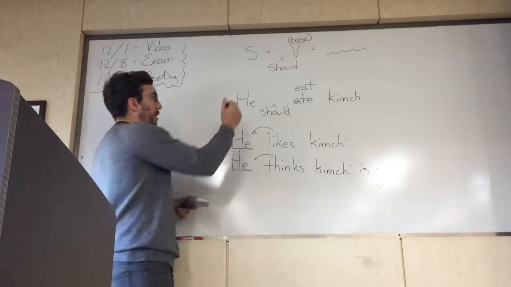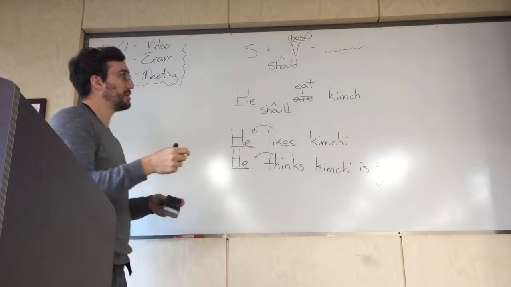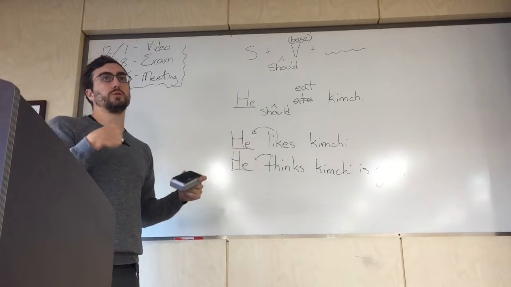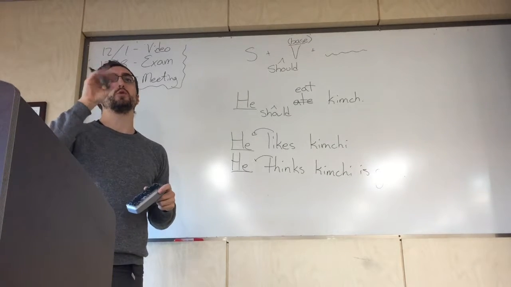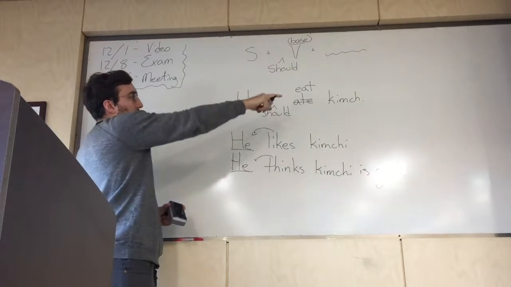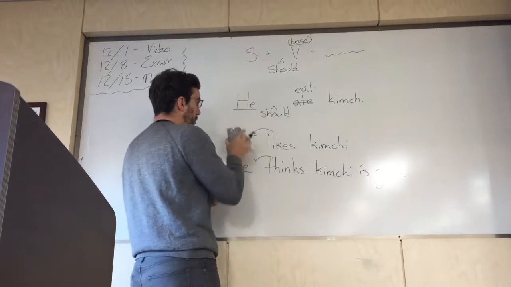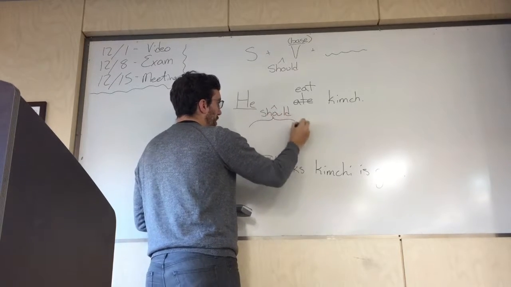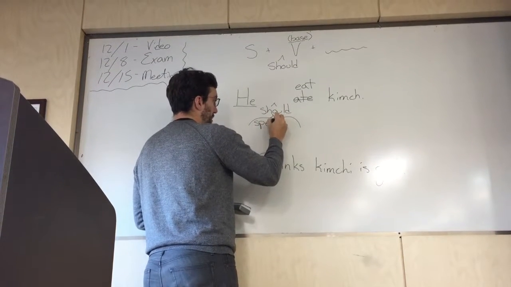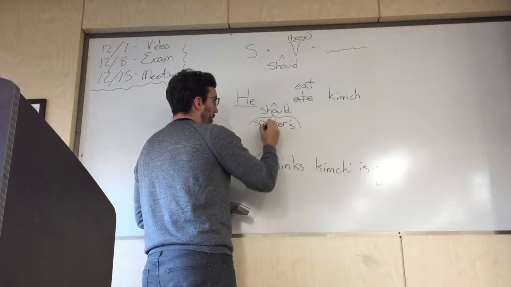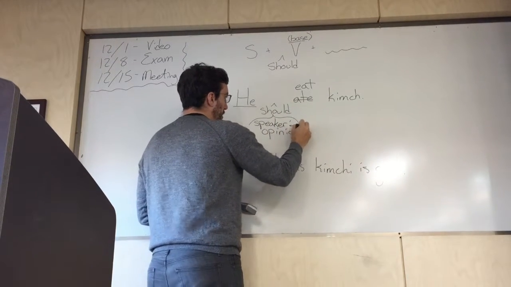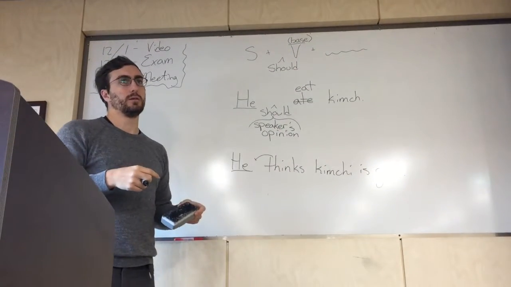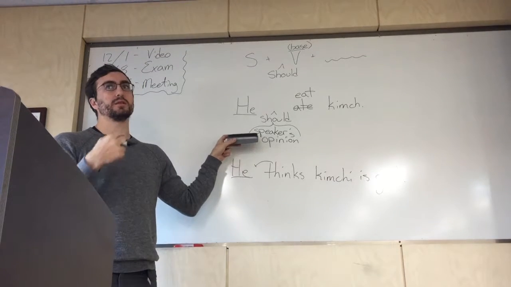In the "should" sentence, he is still our subject, but the opinion does not belong to him. The opinion belongs to me, or whoever speaks the sentence. So when we have "should" statements, it's still an opinion, but it is the speaker's opinion. So, I think he should eat kimchi, right? It's always going to be the speaker's opinion.